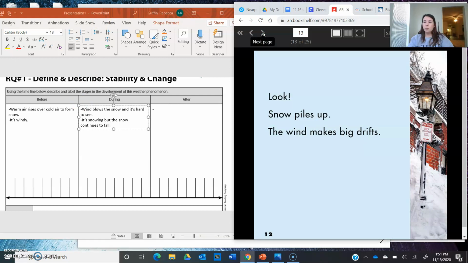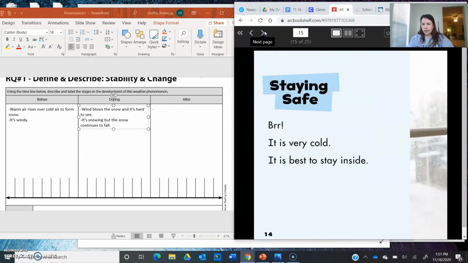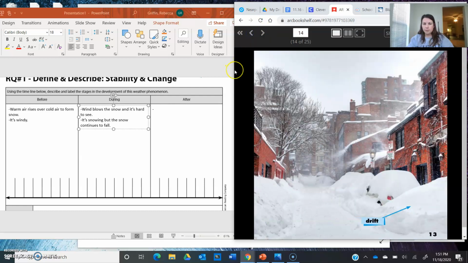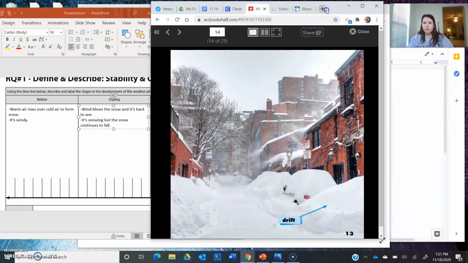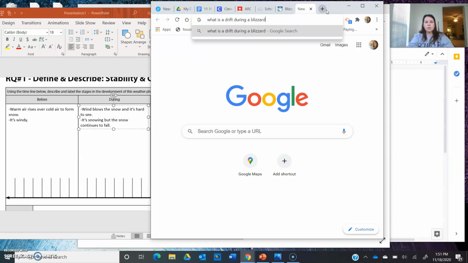Snow piles up, the wind makes big drifts. So let's see, this arrow is pointing to a drift. So to me, that looks like a pile of snow. But just to make sure, let's look it up. What is a drift during a blizzard?